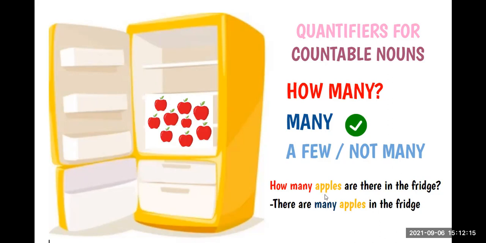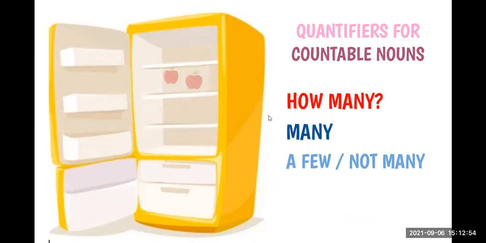Do you know any other words that we can use to say many? ¿Alguna otra palabra que conozcan para decir mucho? A lot. A lot, right? So we can use a lot of apples or lots of apples. Entonces podríamos utilizar cualquiera de las tres. There are many, there are a lot of, or lots of apples in the fridge. Okay? Very good. So these are the quantifiers you can use for countable nouns when we have a large quantity. Okay? Let's see the other example.